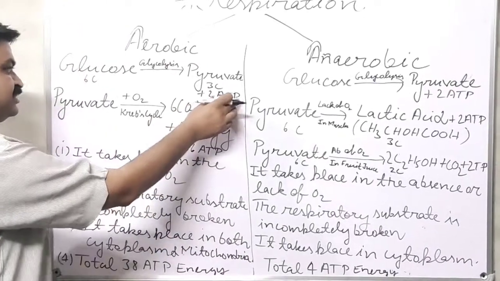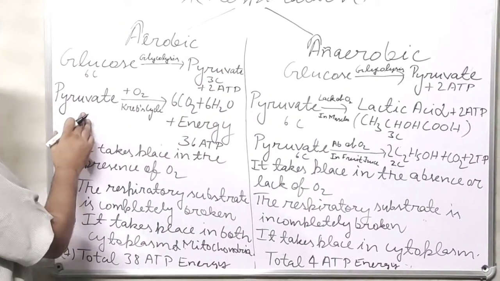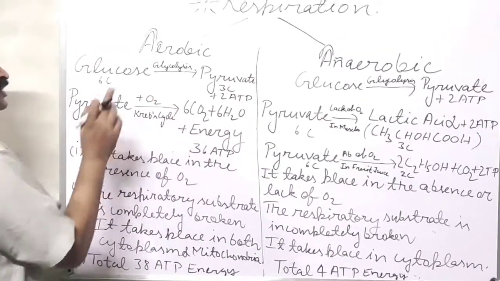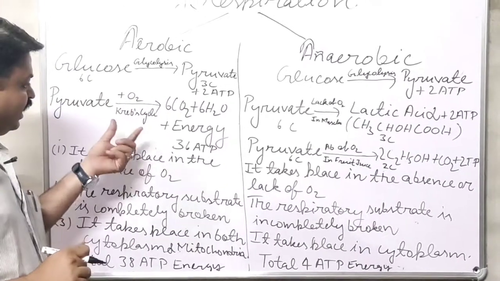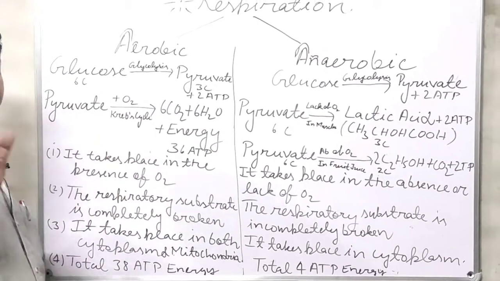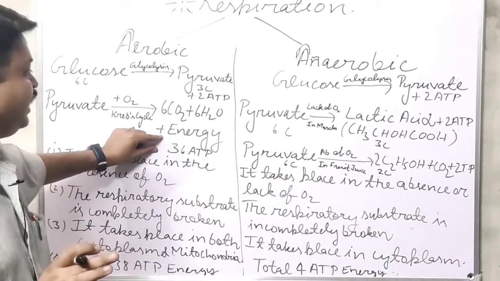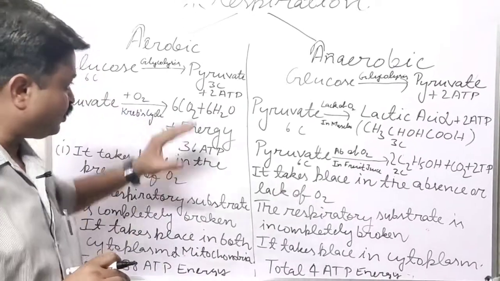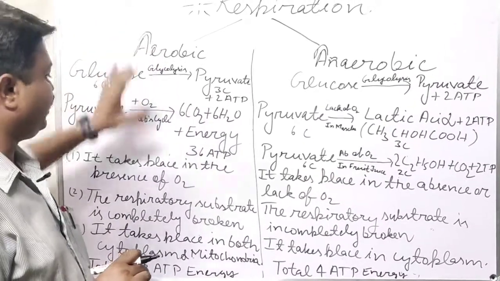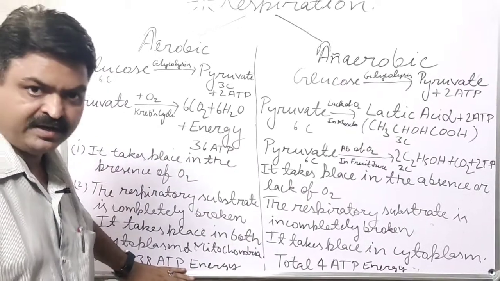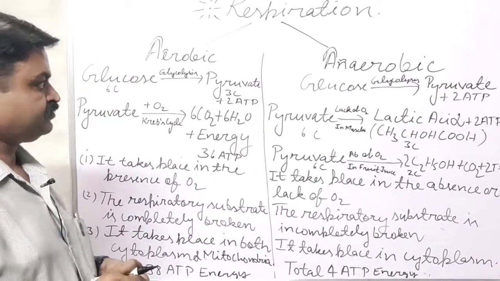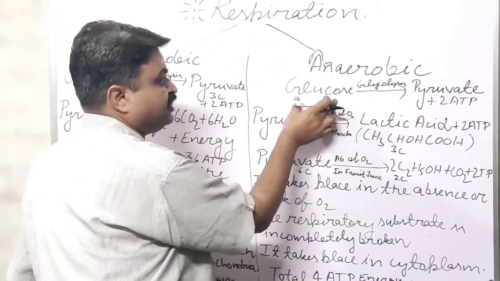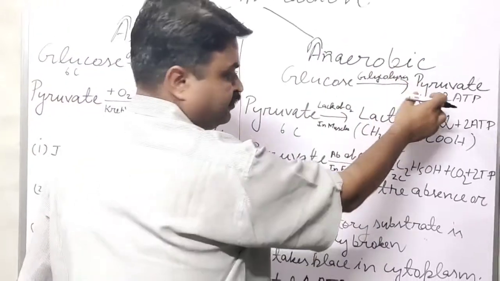Now in aerobic respiration, this pyruvate is turned into carbon dioxide, water and energy in the presence of oxygen, student. This process is known as the Krebs cycle, and the energy formed here is 36 ATP. The total energy produced in aerobic respiration is 38 ATP, student. So you learn it.